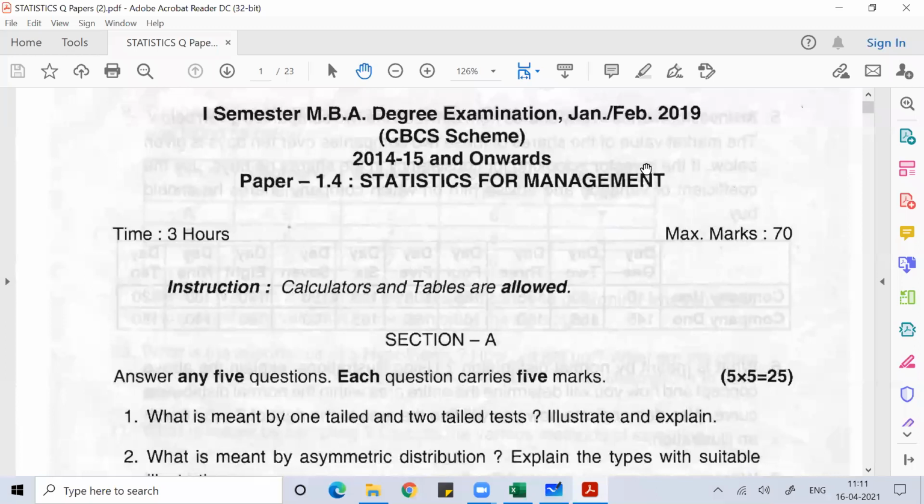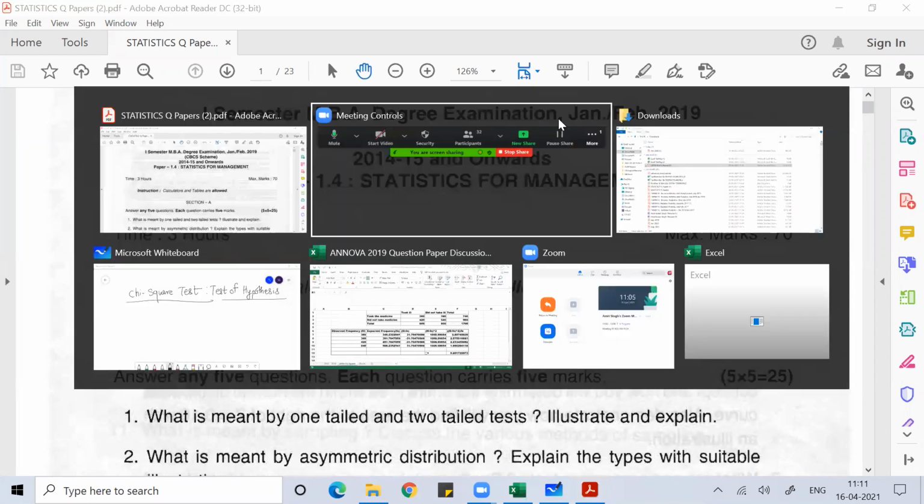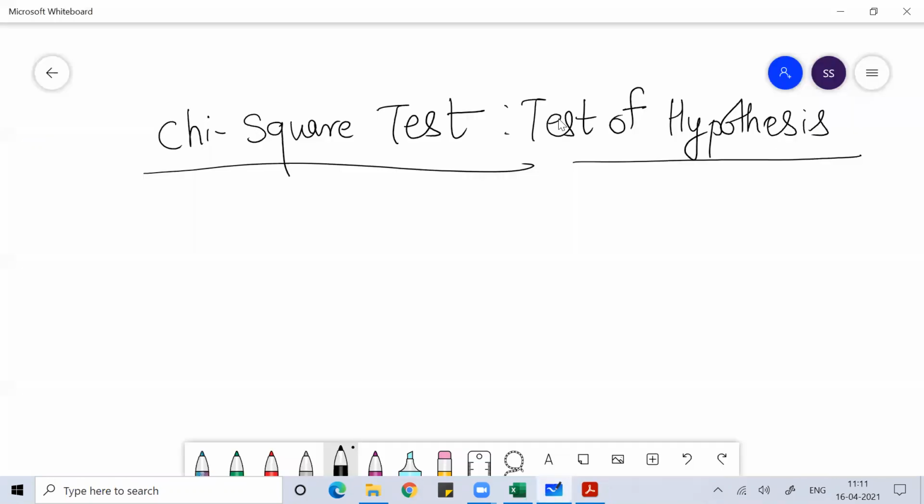In today's class, we'll discuss the chi-square test. In the previous classes, we had discussed ANOVA, and I have discussed one-way ANOVA. I have discussed two-way ANOVA.